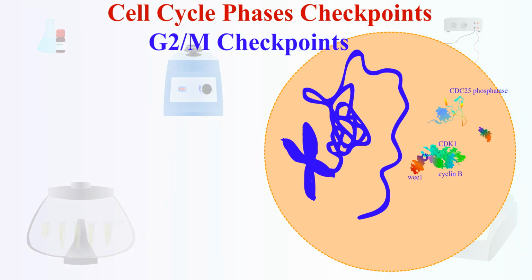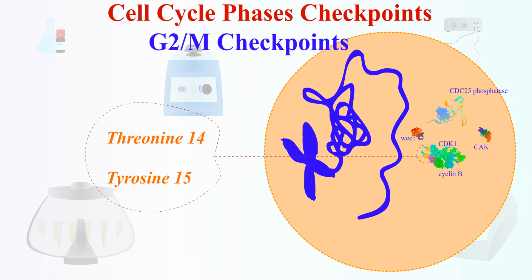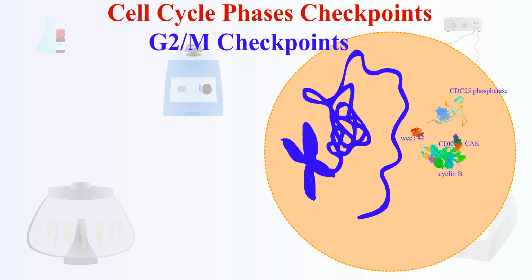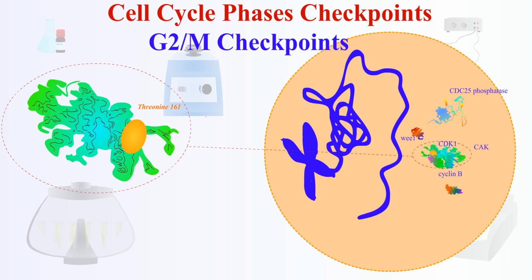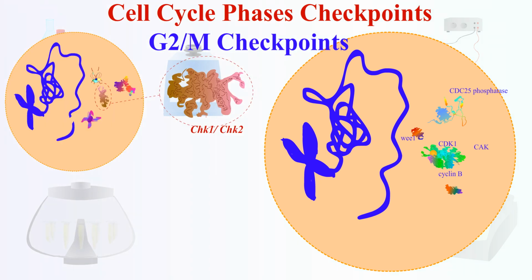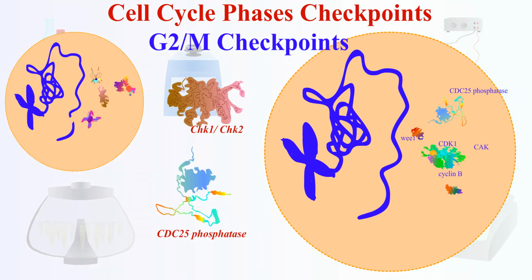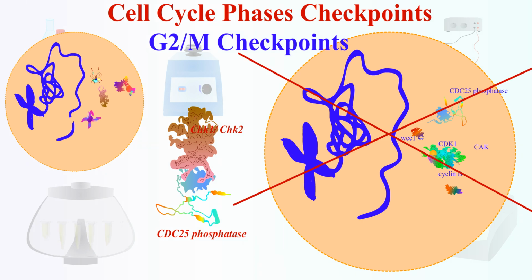The Wee1 kinase will keep CDK1 inactive by phosphorylating its inhibitory sites, threonine 14 and tyrosine 15, to prevent premature entry into mitosis. Upon confirmation of DNA integrity and cell readiness for mitosis, CDK-activating kinase phosphorylates threonine 161 on CDK1, contributing to its activation. The proteins CHK1 or CHK2 that are activated upon DNA damage will inhibit CDC25 phosphatases.